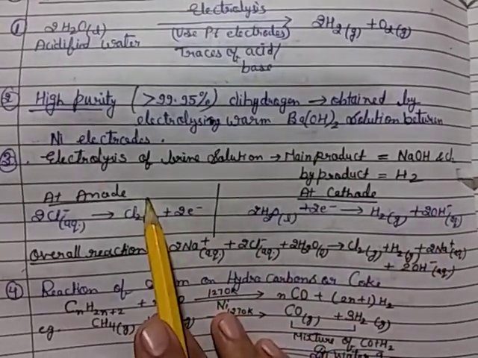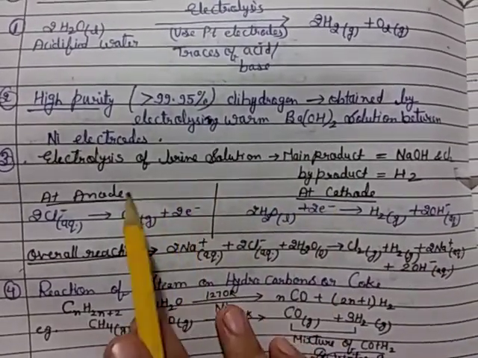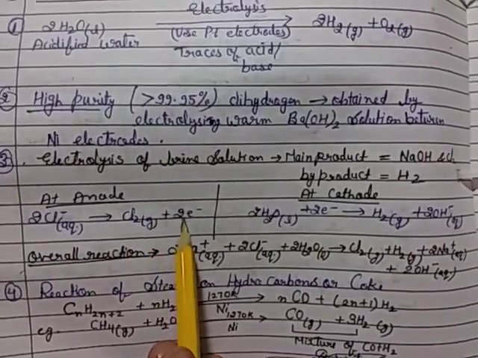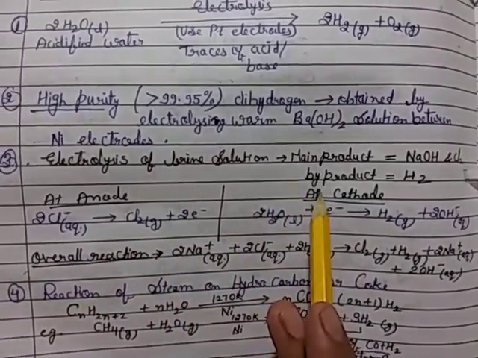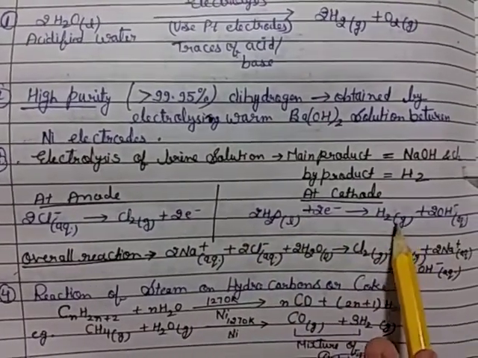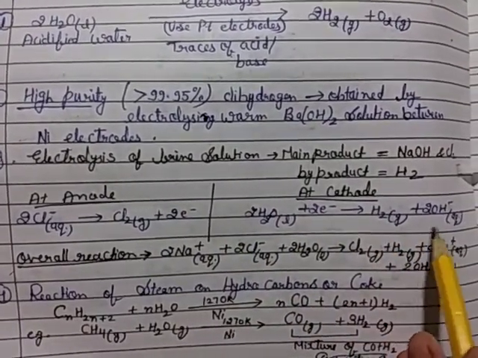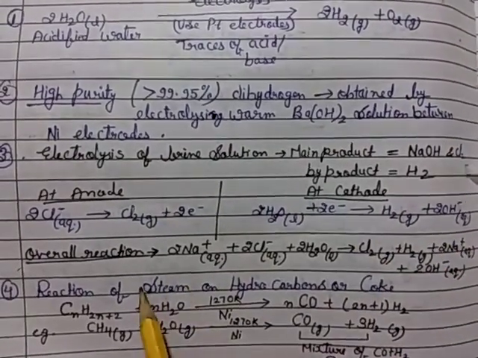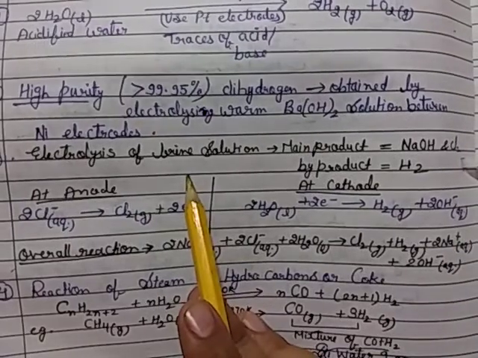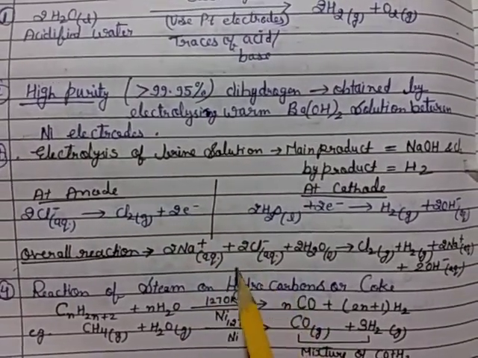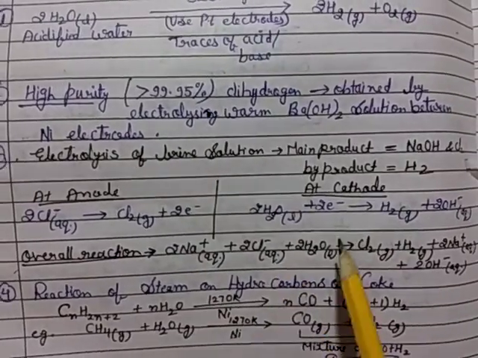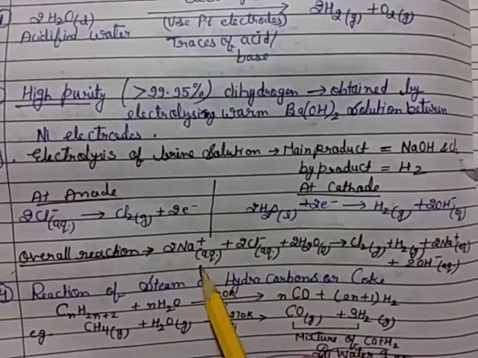At the anode, chloride ion converts into chlorine by removal of 2 electrons. And at the cathode, water gains 2 electrons and converts into hydrogen gas and 2 OH minus. So the overall reaction: brine solution is NaCl, so 2 Na plus, 2 Cl minus, and water.